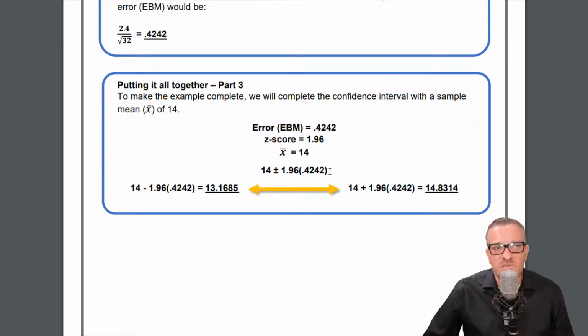Now, some people leave it like this, and there's not a problem with that. It's just saying this is what the answer is, calculate it with the plus, and you get the plus side, calculate it with the subtraction, and you get the low side. So sometimes textbooks will leave it like that. Sometimes they'll actually just calculate out the actual bounds. So that's okay.